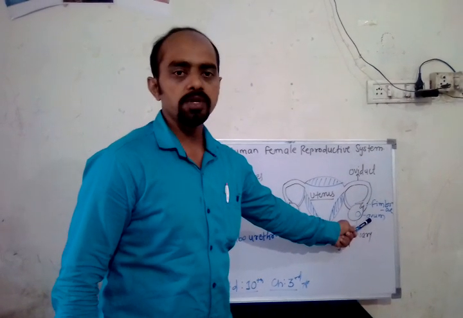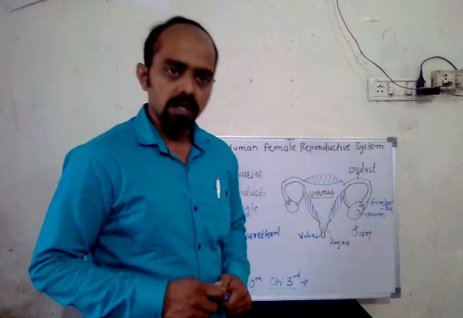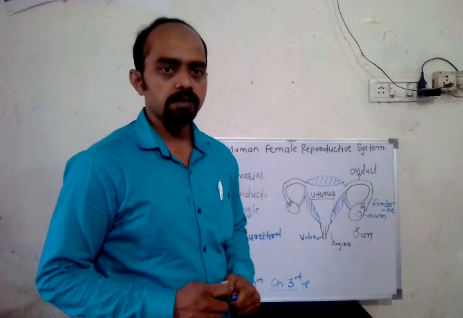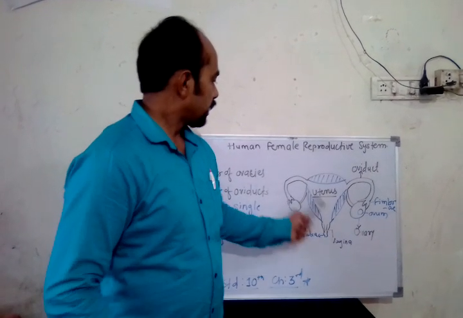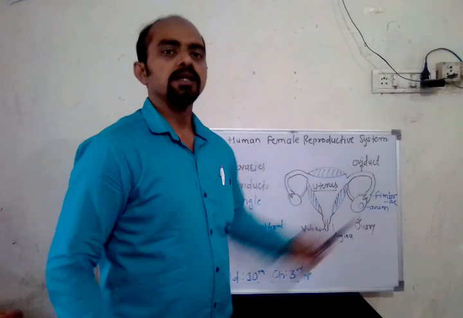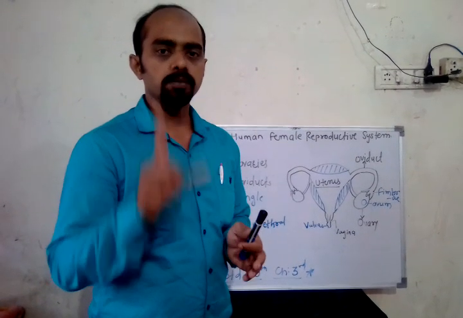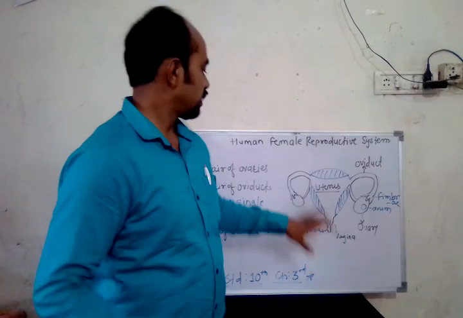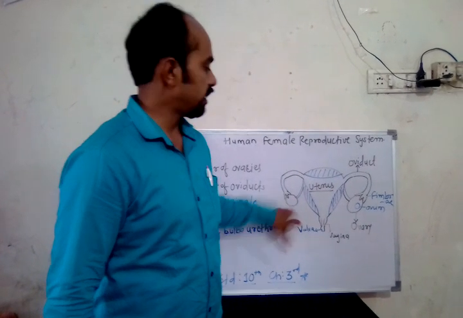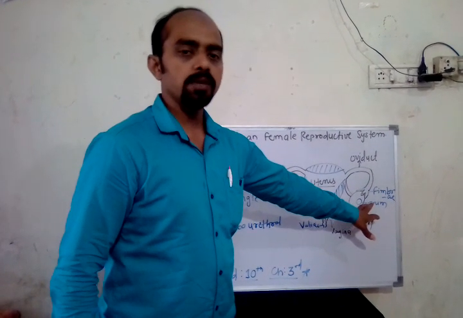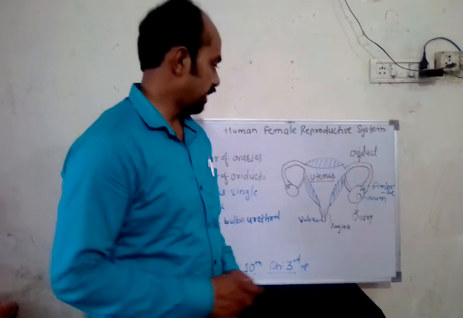The production house of the ovum means the egg which takes part in reproduction, that is, the fertilization process, in which it fuses with the sperm. Now each ovary produces one egg in alternate months. Suppose in this month this side's ovary produces the egg, then in the next month the other side's ovary will produce the egg. So in one month one ovary will produce the egg.